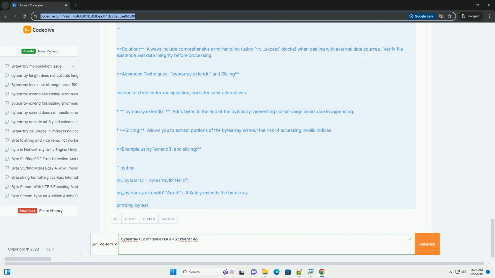Debugging strategies. 1. Print statements. Strategically placed print statements can reveal the values of indices and byte array lengths at various points in your code. 2. Debuggers. Use a debugger, like PDB in Python, to step through your code line by line and inspect variables, identifying the exact point where the out-of-range error occurs. 3. Static analysis. Use tools that perform static code analysis to detect potential errors like off-by-1 errors or incorrect loop conditions before runtime.